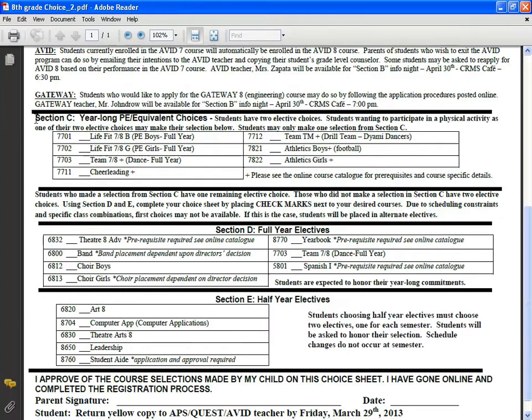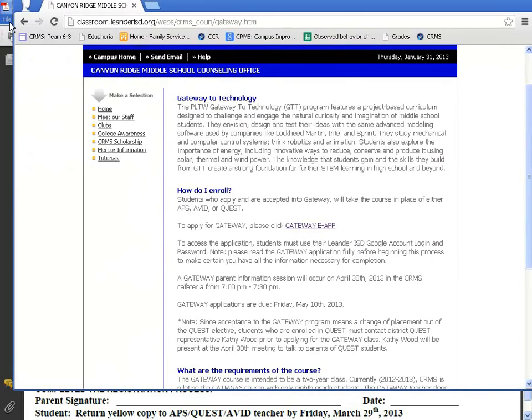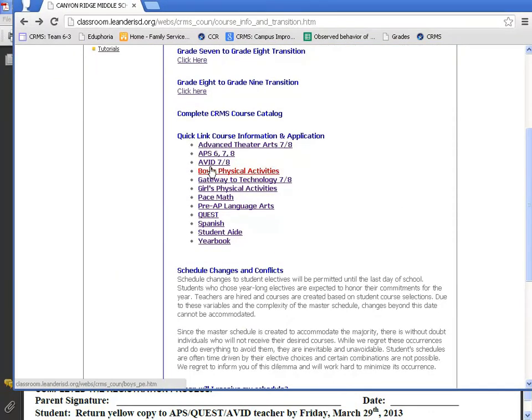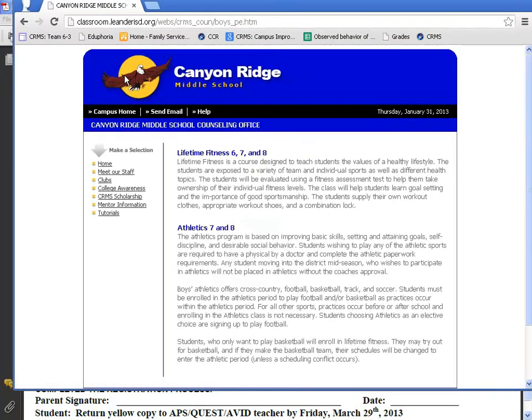So if you would like your student to sign up for a Section C course, which is our PE equivalents, they may do so. A lot of these classes have a prerequisite. So again, we're going to pull over our Canyon Ridge website here. We're going to come over here to, let's say, boys physical activities. It gives you information there.